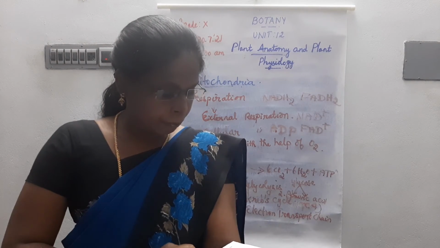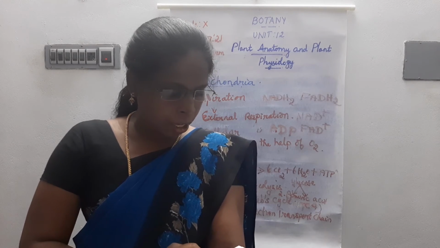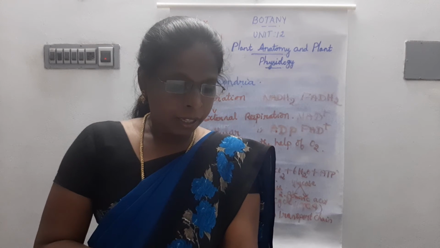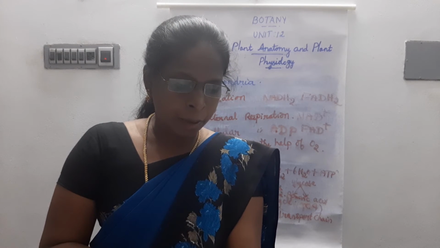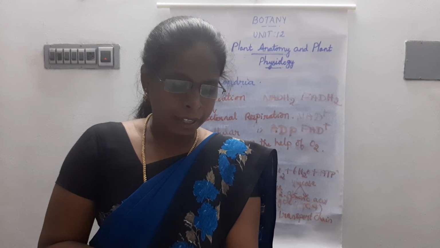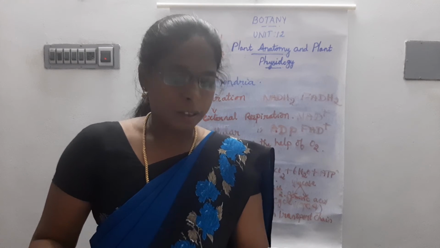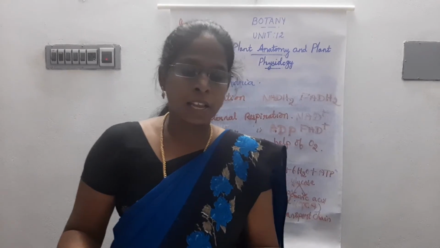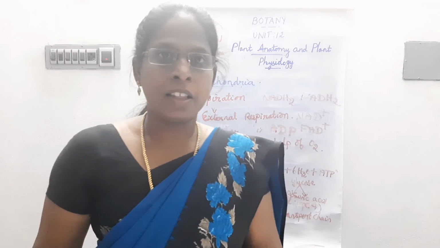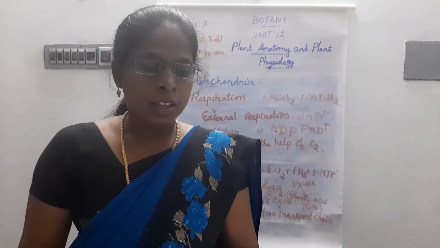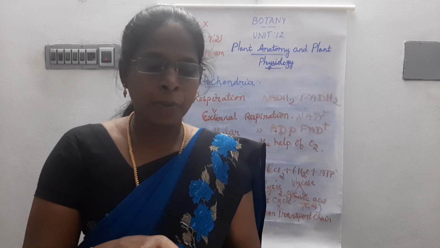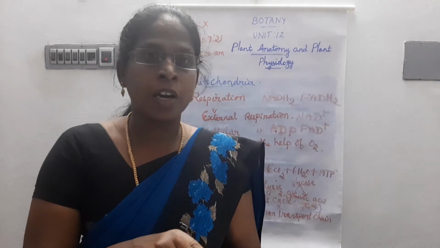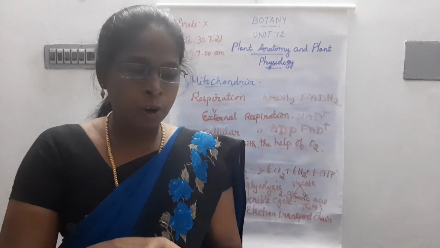Choose the correct answer. 4th question, which is formed during anaerobic respiration? Option B, ethyl alcohol. Then 5th question, Krebs cycle takes place in mitochondrial matrix. Then Roman letter 2, 3rd question, glycolysis takes place in cytoplasm of the cell. Then 5th question, mitochondria is the ATP factory of the cell.